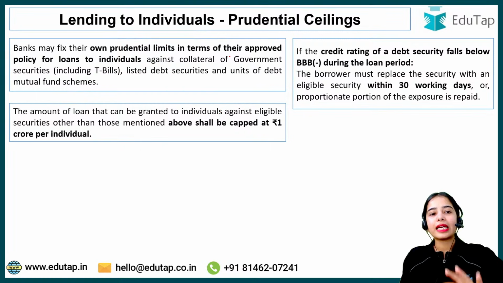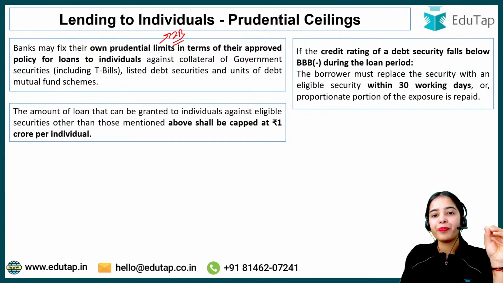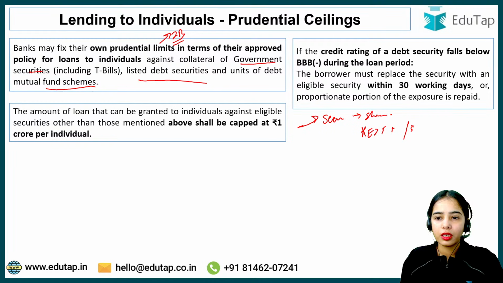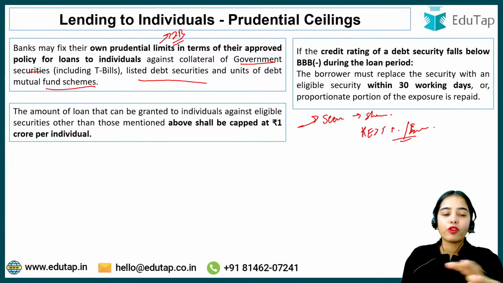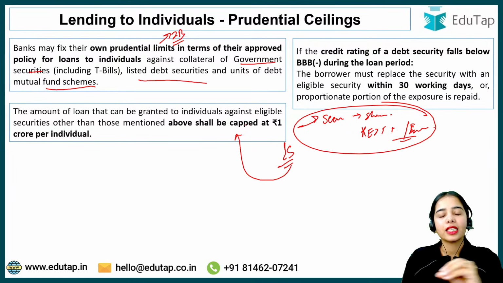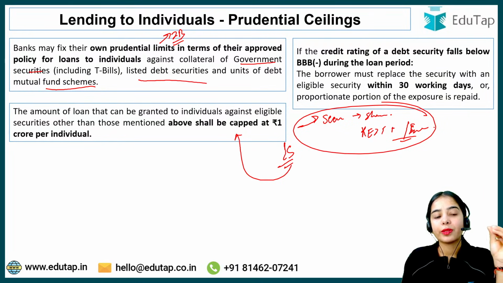So the bank can decide its own prudential limits on the individual basis for these different kinds of securities. But for the other securities like the shares, like the REITs, InvITs, the other eligible securities, the RBI has provided the ceiling.